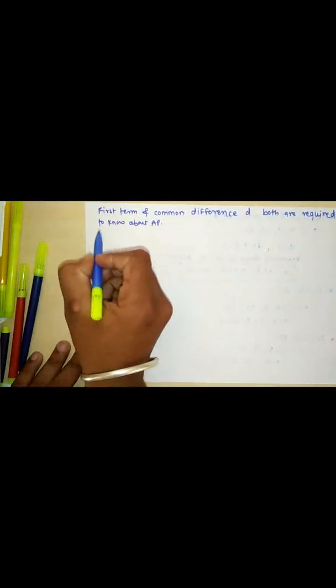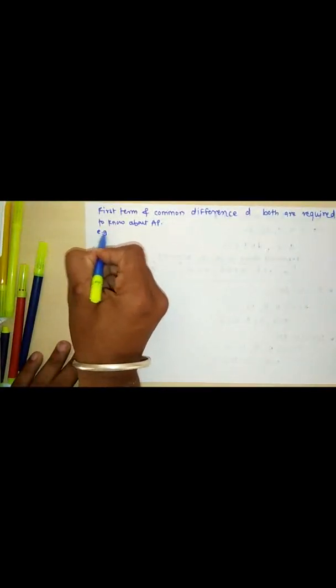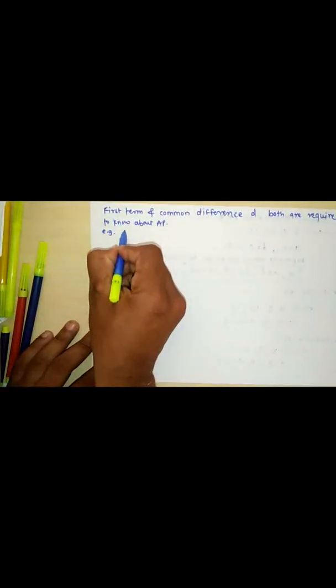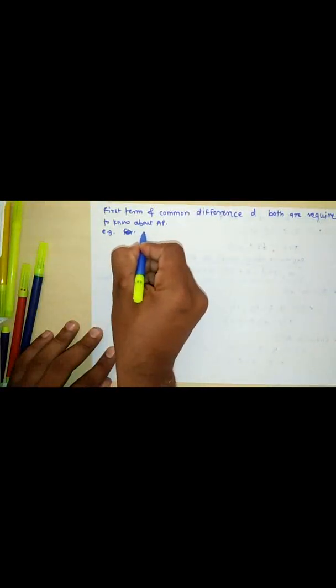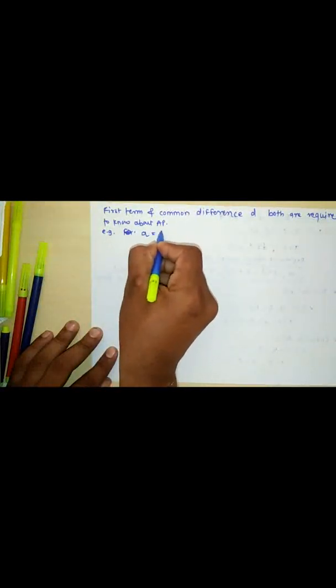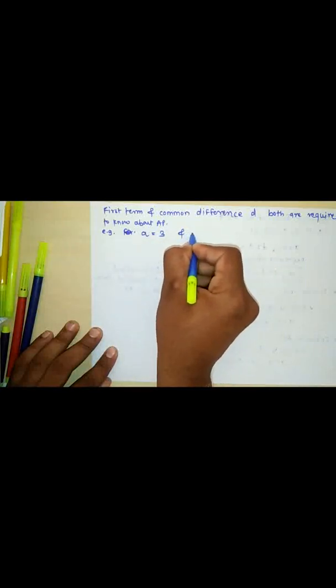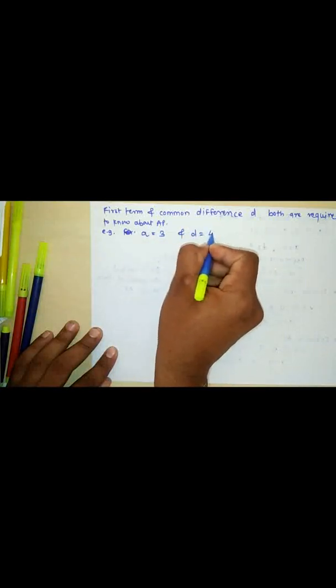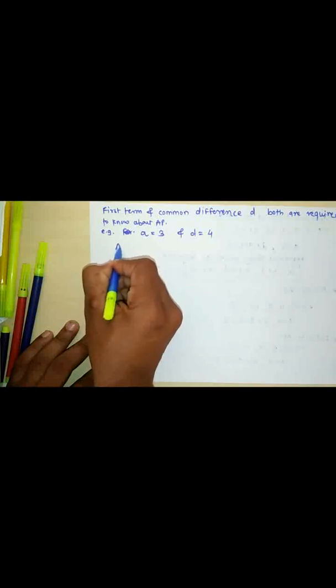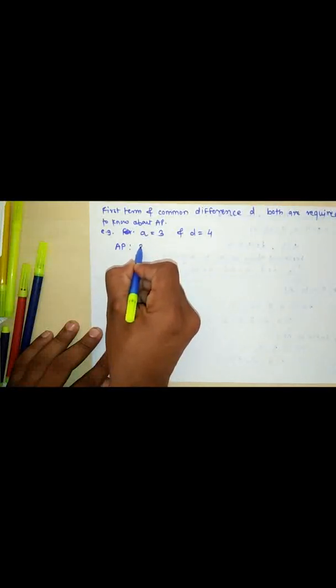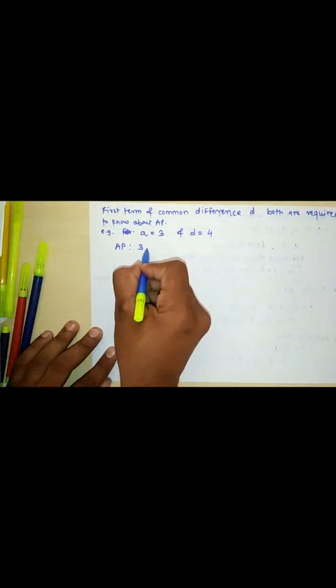Now consider one example. I will write: first term a is equal to 3 and common difference d is equal to 4. Can you form the arithmetic progression? Yes, we will form it. The first term is a is equal to 3 and the common difference is given as 4.